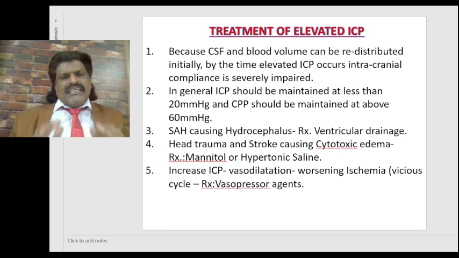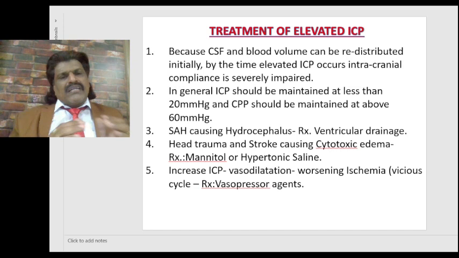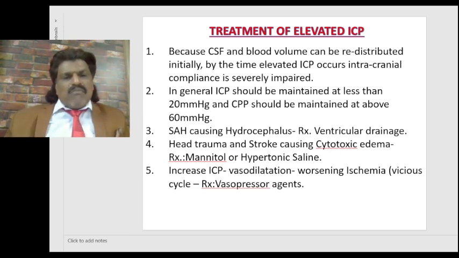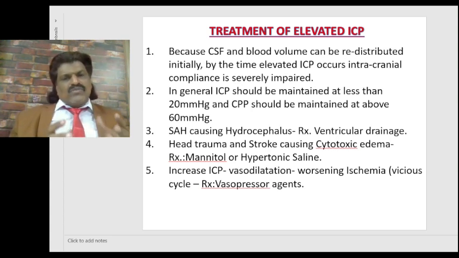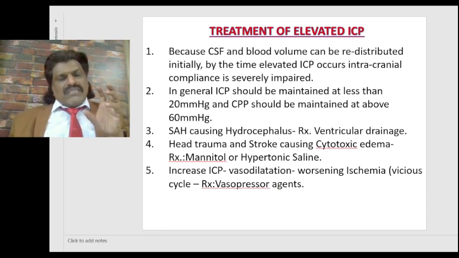In general, the intracranial pressure should be maintained at less than 20 millimeters of mercury, and cerebral perfusion pressure should be maintained above 60 millimeters of mercury. There are some disorders which cause elevated ICP, and there are definitive treatments. For example, if subarachnoid hemorrhage is causing hydrocephalus, we can treat by doing ventricular drainage.